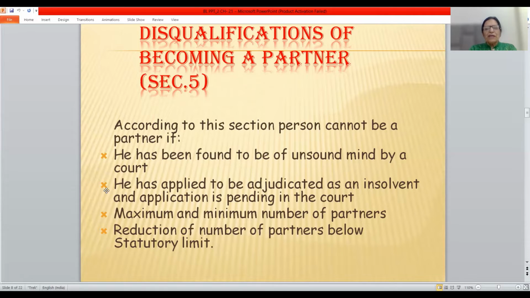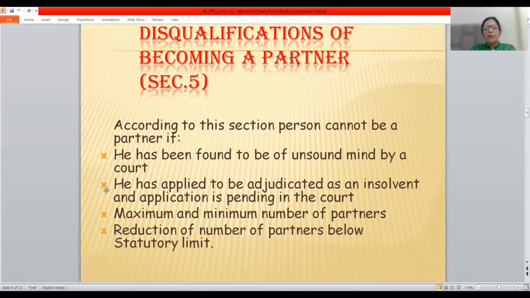Reduction of number of partners below statutory limit. So Section 6 of the LLP Act 2008 lays down a minimum number of partners is 2, because there may be normal partners in the LLP or designated partners. So minimum number is 2.